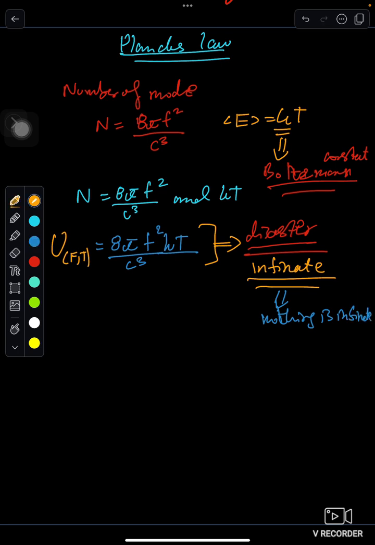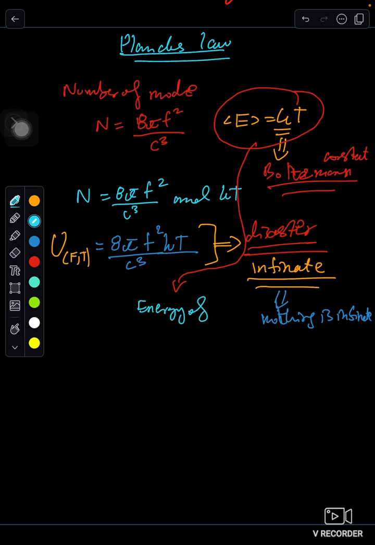Also, one more thing: this equation tells us that the energy of an object depends on the temperature.